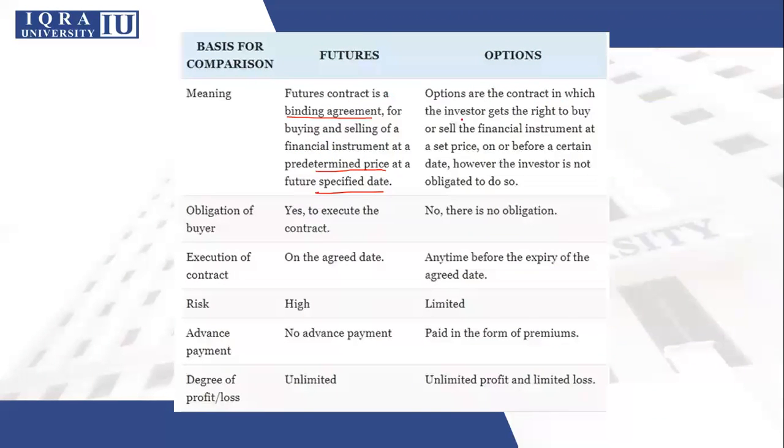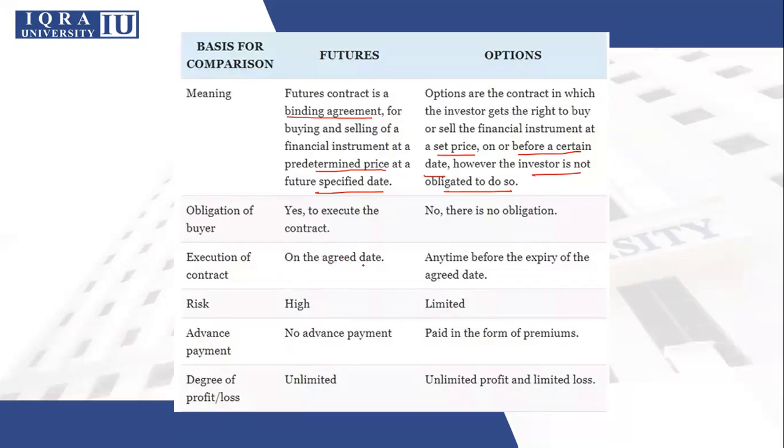Options are the contract in which the investor gets the right to buy or sell the financial instrument at a set price on or before a certain date. However, the investor is not obligated to do so. So it is not compulsory for the option holder that they will have to buy the asset. If they want, they can choose not to use that option. They will not buy the asset. Okay. So obligation of the buyer to execute the contract, yes, in futures. In options, no, there is no obligation. It's a choice. If you want to use it, use it. If you don't want to use it, then don't use it.